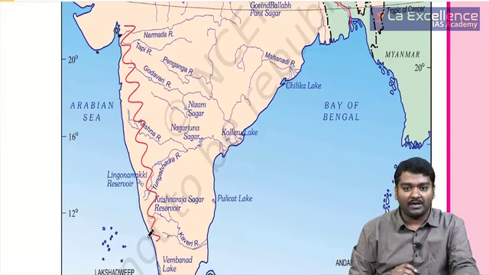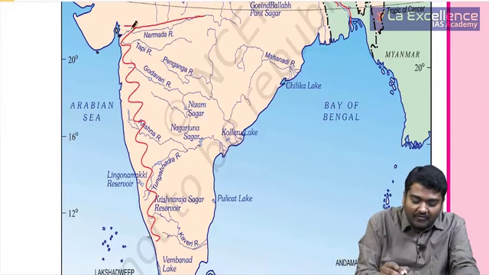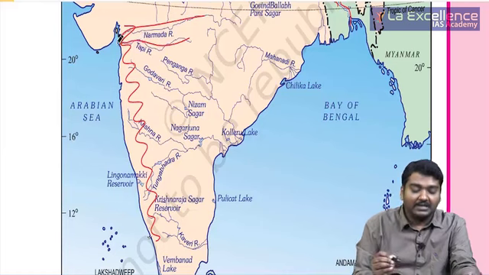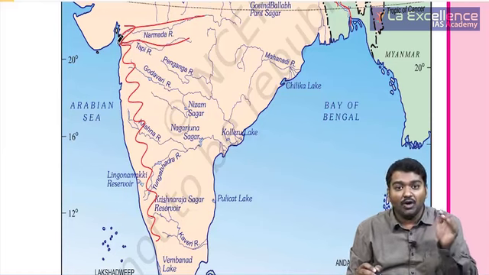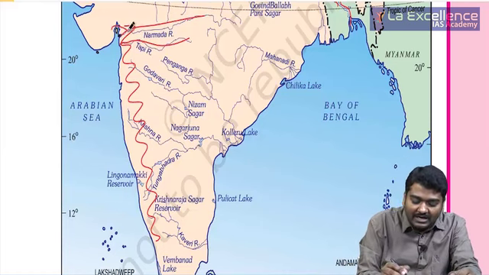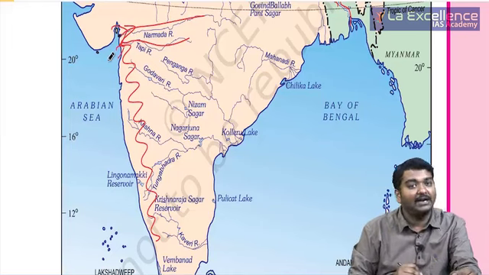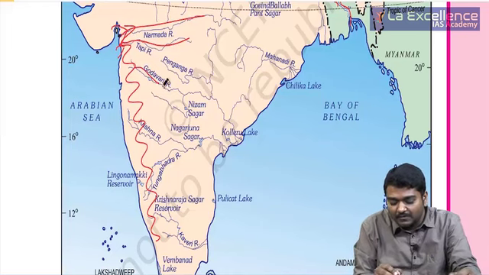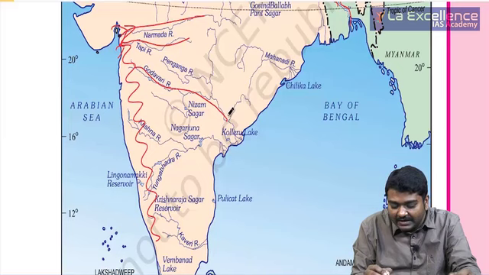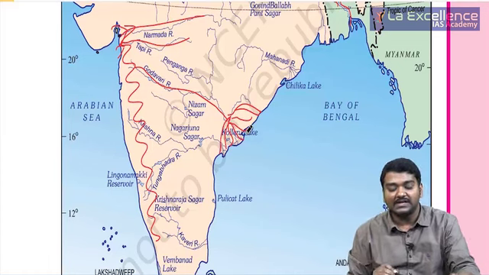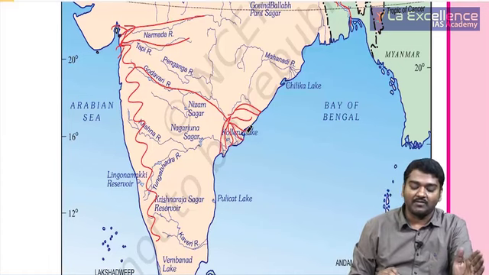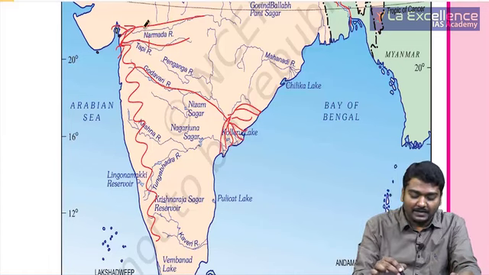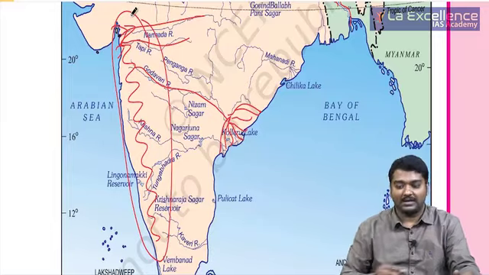So due to this, whenever the rivers flow, they directly enter into the ocean. So they have very less space for the formation of deltas. But when you see this portion, from here itself they start making the delta. So deltas are usually present more on the eastern side, but they are present less on the western side because of the presence of the Western Ghats.